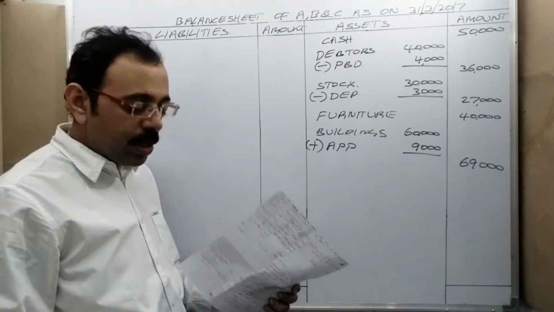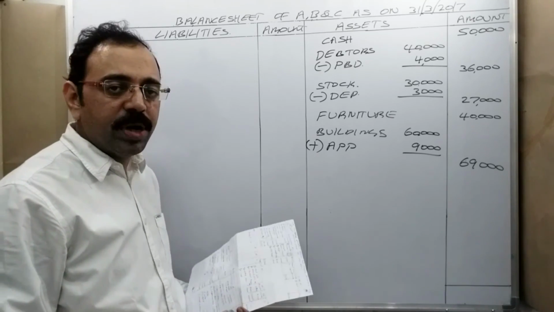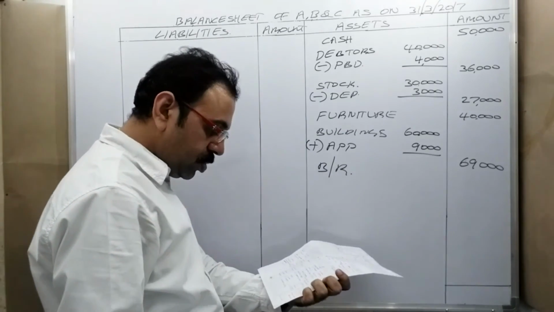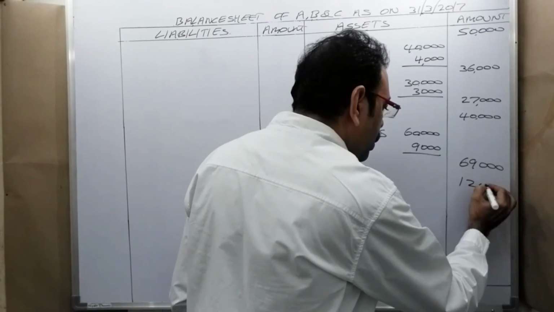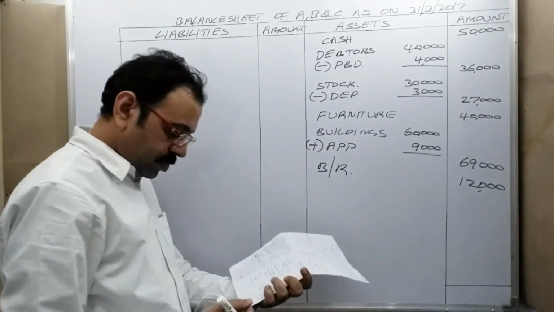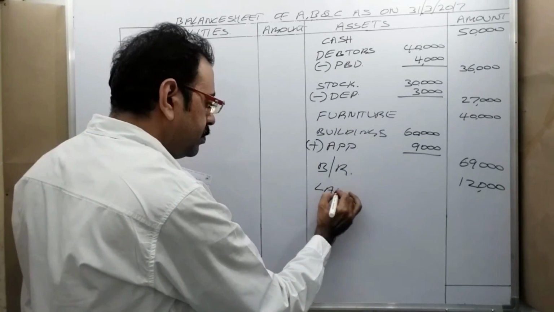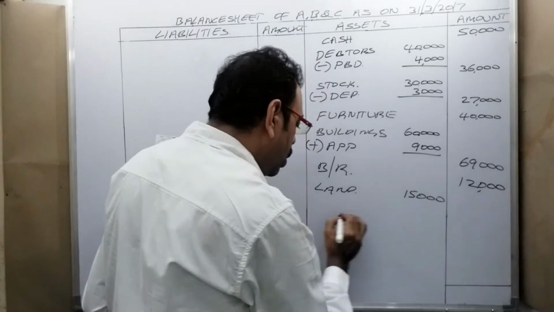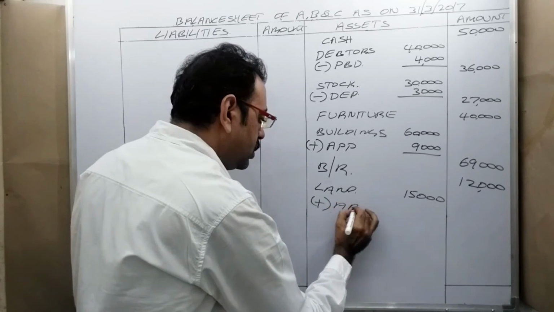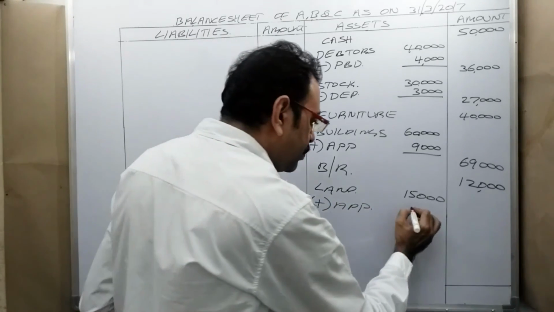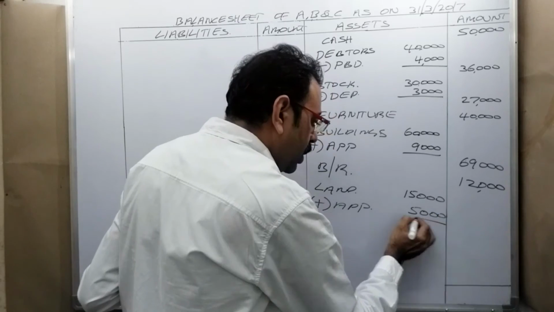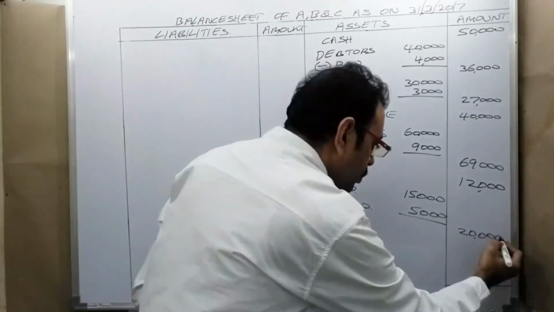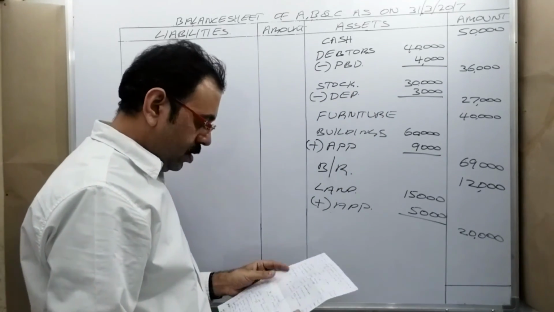Then bills receivables. There is no adjustment. Therefore, the same value as it is we should write, 12,000 rupees. Land. There is an appreciation. So take the value in inner column plus appreciation, 5,000 rupees. In outer column, 20,000 rupees.